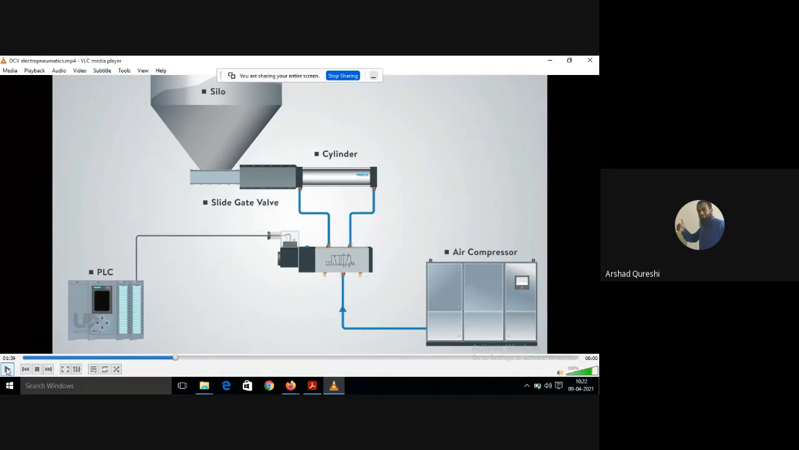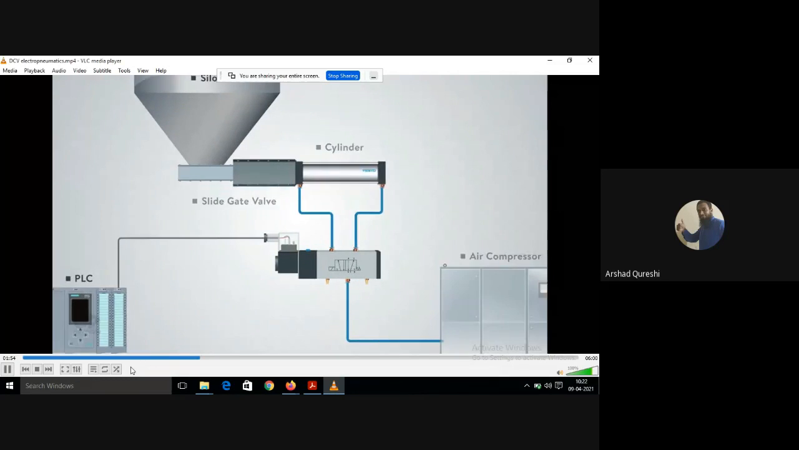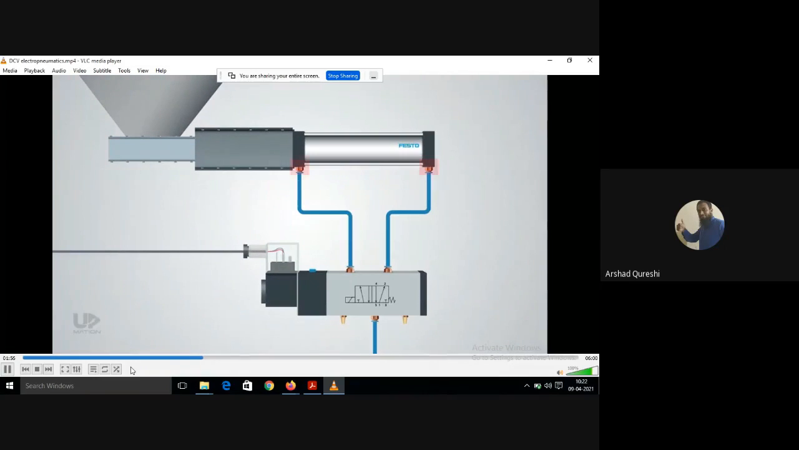Okay, just observe this. See, the compressed air is coming. Okay, and the directional control valve is directing the air. Okay, double acting cylinder is shown here. Okay, the piston can be moved back and forth.